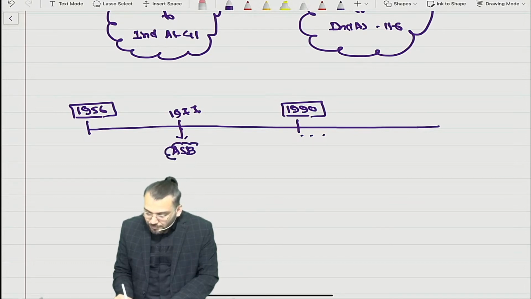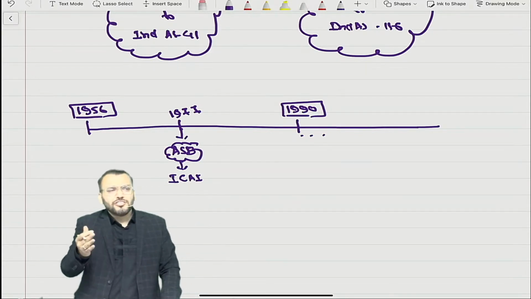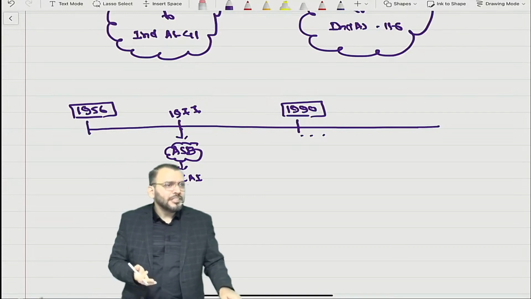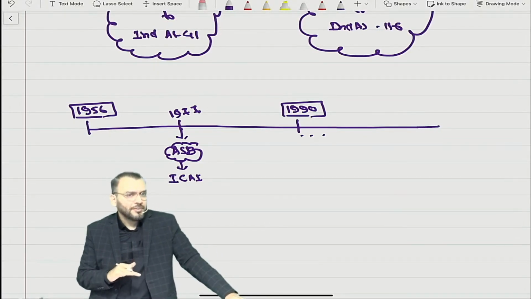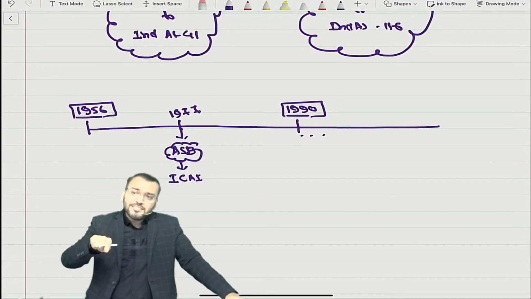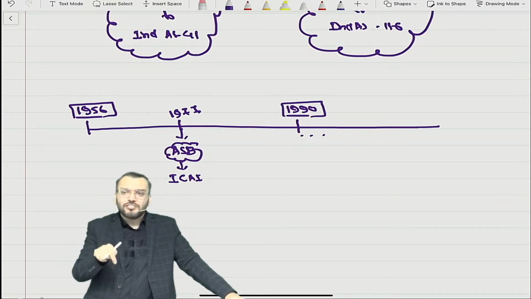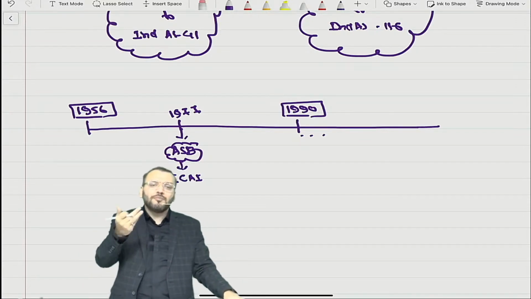ASB, by ICAI. Can I say ICAI is the largest accounting body in India? It is a government body only, under an act, but the largest accounting body. So ICAI understood there was a need of accounting standards in India. Therefore, they started drafting AS.